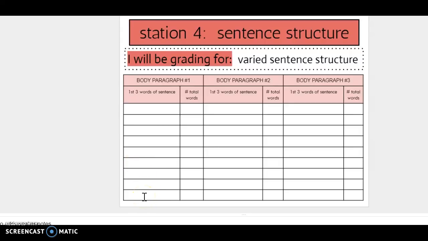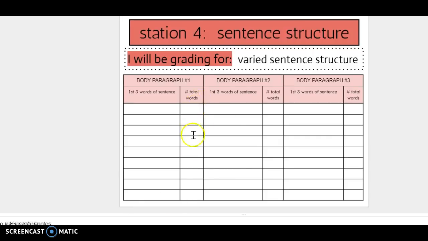If your paragraph has less than 9 sentences, then you'll have a couple blank. But if you have more than 9, you'll run out of room, and that's okay. After you write the first 3 words, then I want you to count how many words from the first word to the period. Okay, and then kind of take a look at it. Do you see that a lot of words begin the same way? Then that will tell you which sentences you need to go back and work on.